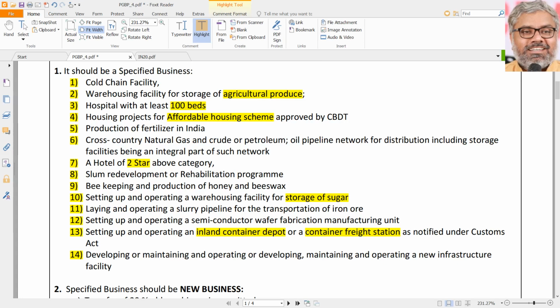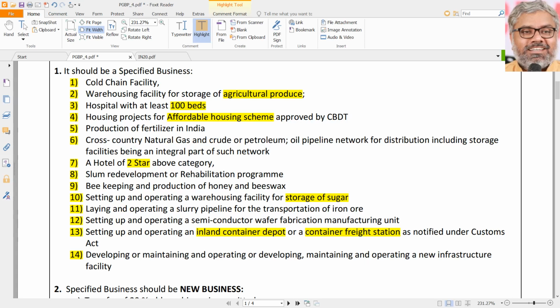We should remember most of them, if not all of them. Particularly, whatever we can understand normally, we can definitely remember. For example, a hotel. Yes, it's very simple to understand. But what kind of hotel? At least 2-star and above. Hospital, at least with 100 beds. Those two we should remember.